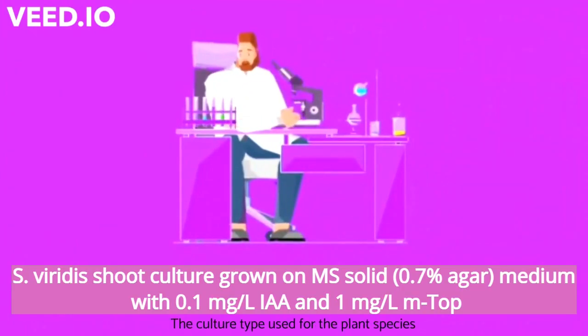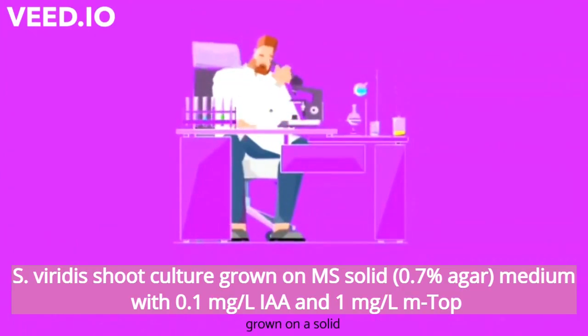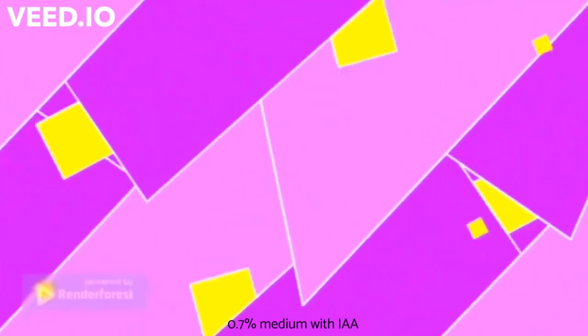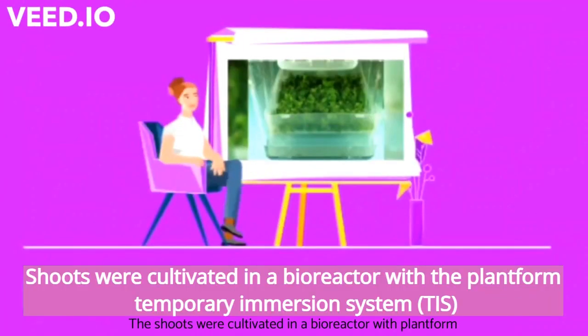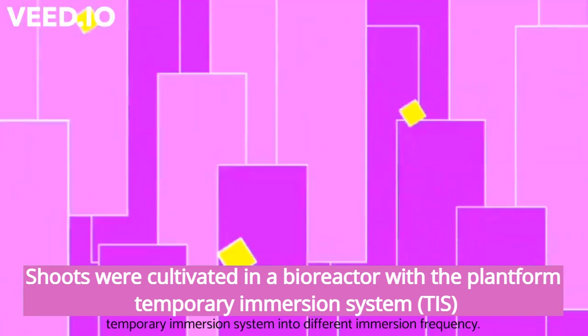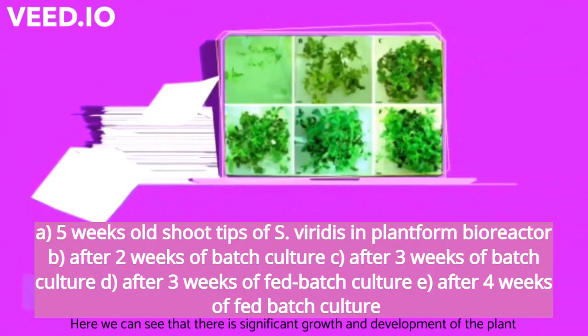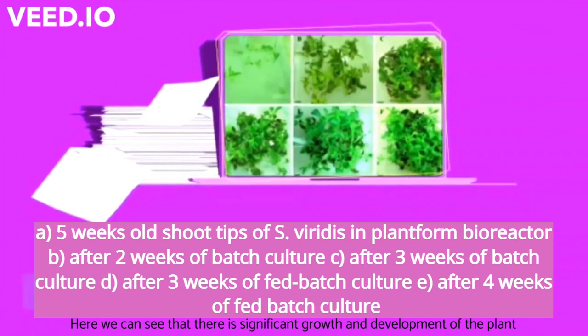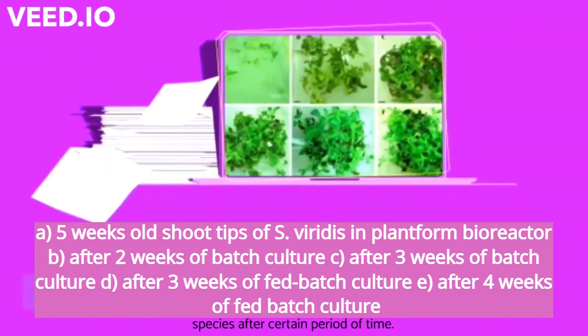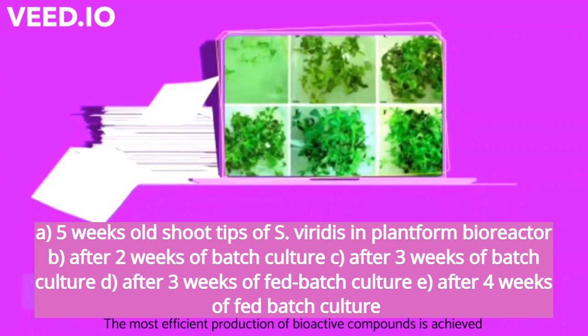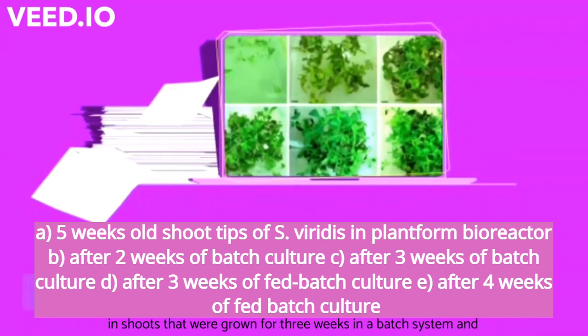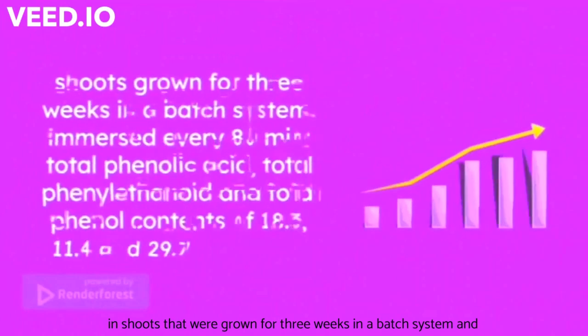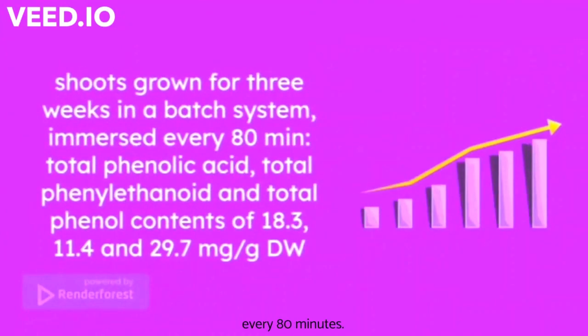The culture type used for the plant species is shoot culture, grown on MS solid 0.7% medium with IAA and meta-topolin. The shoots were cultivated in a bioreactor with the PlantForm temporary immersion system at 2 different immersion frequencies. Here we can see that there is significant growth and development of the plant species after a certain period of time. The most efficient production of bioactive compounds is achieved in shoots that were grown for 3 weeks in a batch system and shoots that were immersed every 80 minutes.